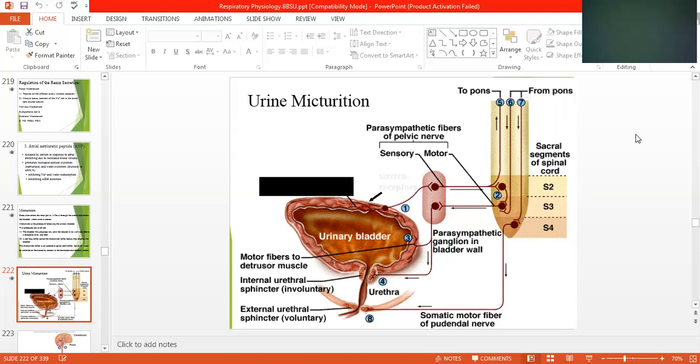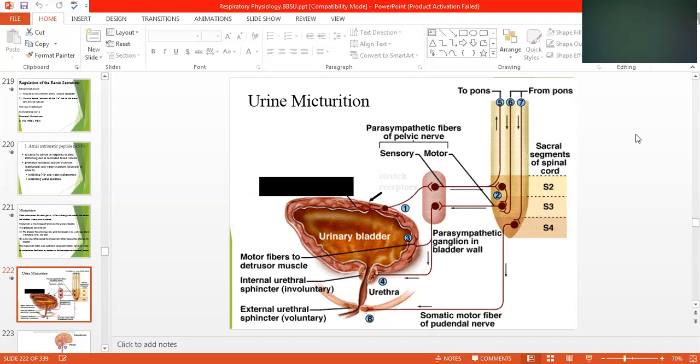It will come and affect the parasympathetic fibers of the pelvic nerve, sensory and motor, and parasympathetic ganglion in the urinary bladder wall, motor fiber to the detrusor muscle, which is present in the urinary bladder, internal urethral sphincter